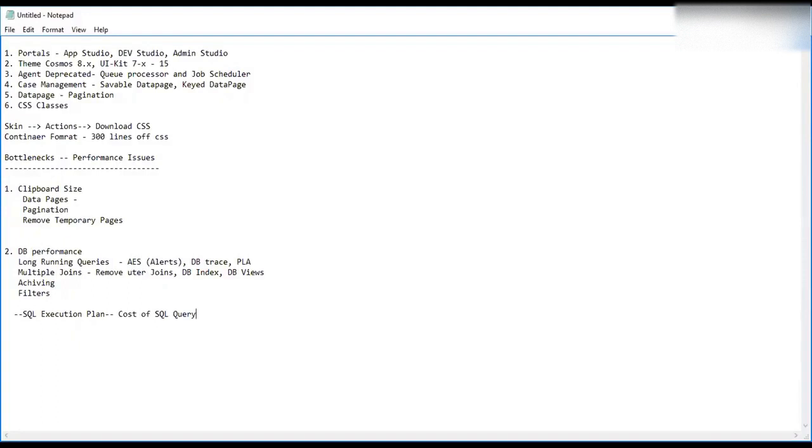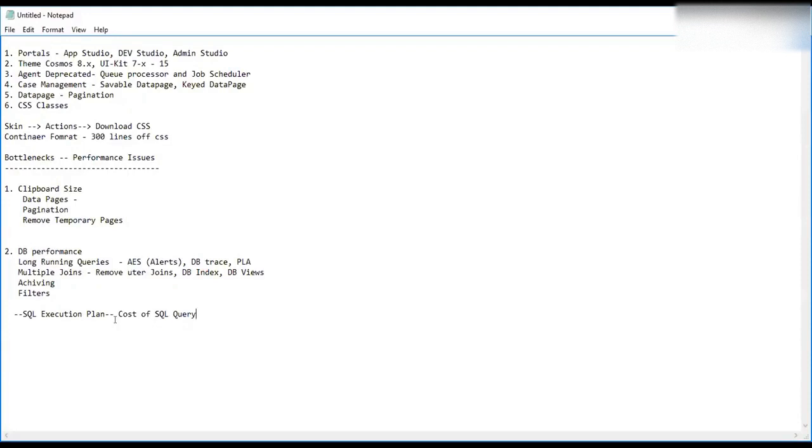So you get the execution plan. It will tell you step by step what it is doing internally: opening this table and getting the records, getting the records from the second table, merging them. It gives you one good flow chart, which gives you the cost of each process. Then you'll understand where your query is stuck and why your query is taking more time.